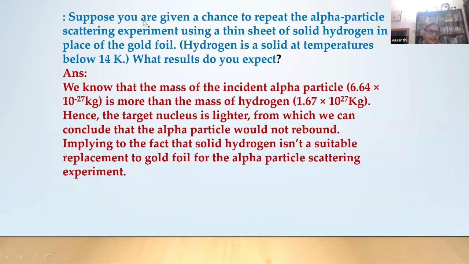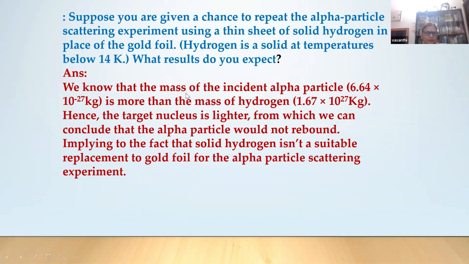Okay, this is again another question. Suppose you are given a chance to repeat the alpha particle scattering experiment using a thin sheet of solid hydrogen in place of the gold foil. Hydrogen is a solid below 14 K. What result do you expect?